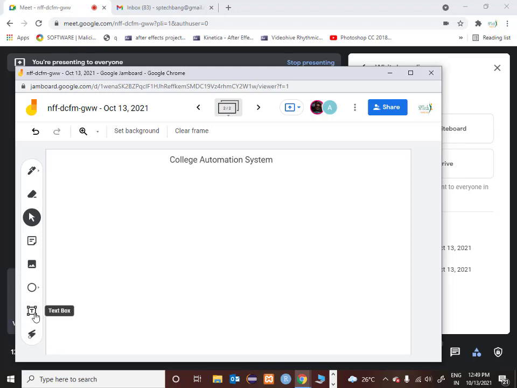Okay. Now let me ask you some questions. When you are understanding the requirements from the customer, the first thing you are supposed to do is enter into the college for understanding the requirements. So you are supposed to gather the requirements from the customer. The first and foremost thing you are going to do is identify nouns and identify verbs. This is the first action you are going to do. So now I think it makes sense why you have to identify nouns and why you have to identify verbs.